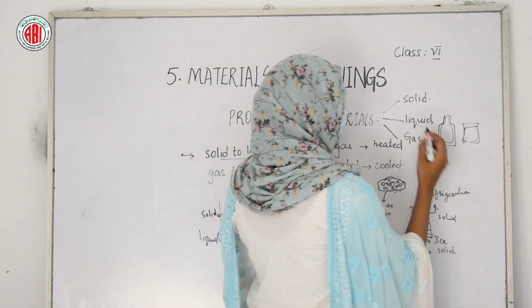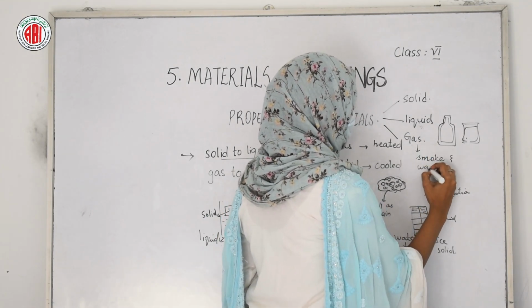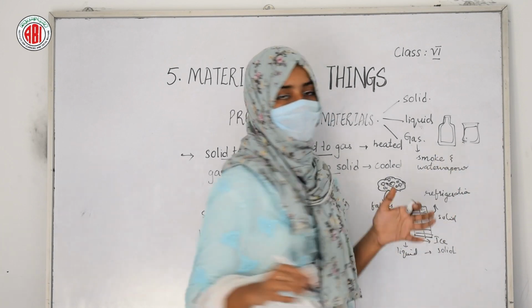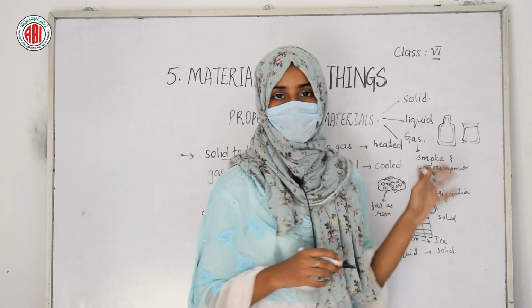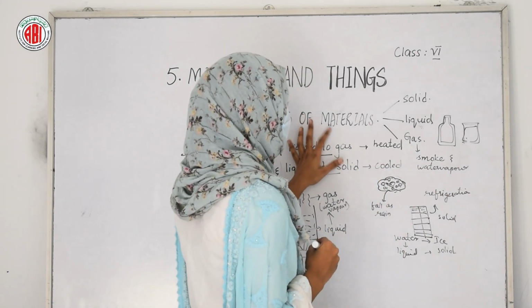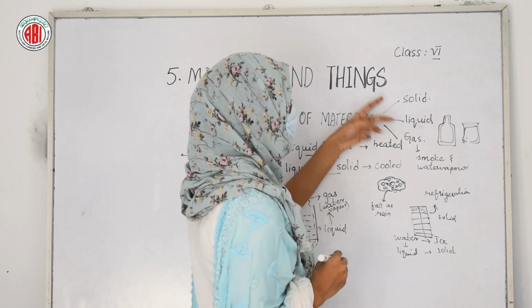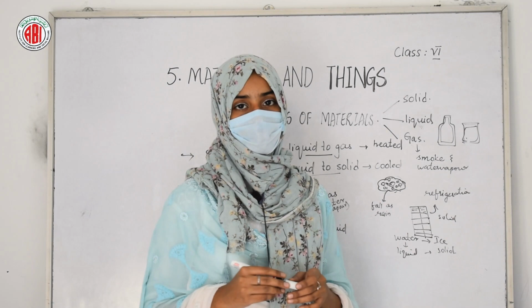So these are called liquid substances, and gaseous substances are smoke and water vapor. They also do not have any shape and they do not even take the shape of a container. So in this way, based on the state, the substances or materials are classified into three types: solid substances, liquid substances and gaseous substances.